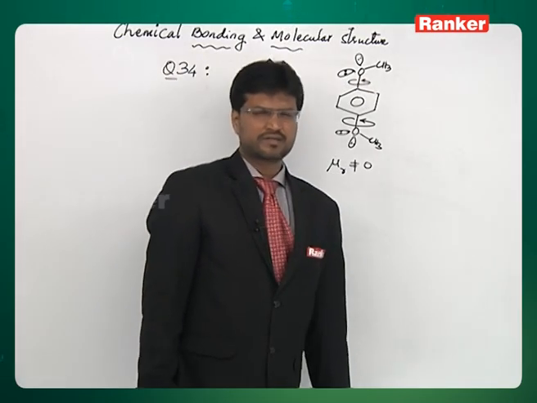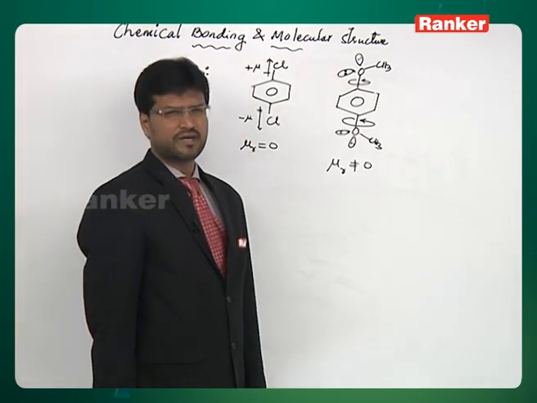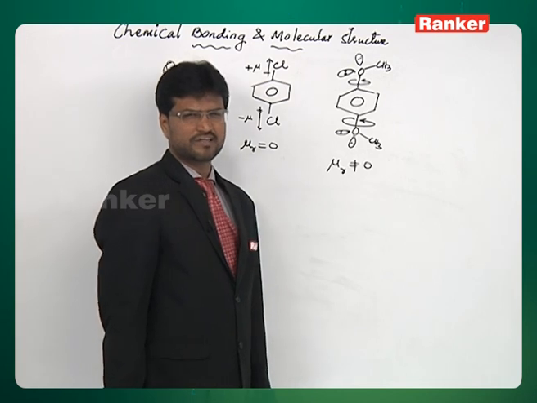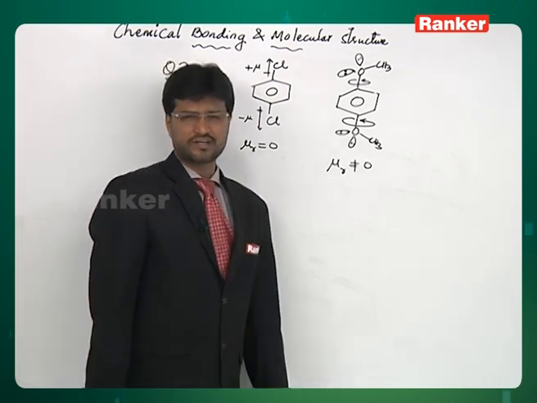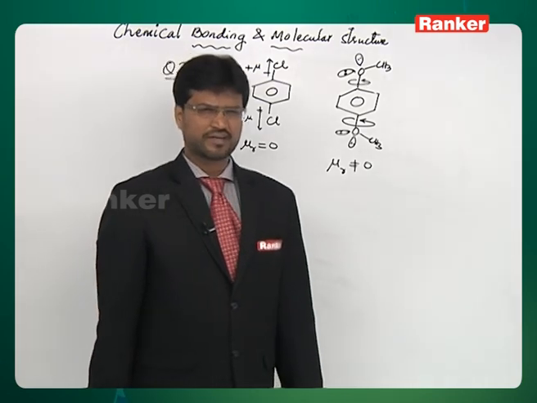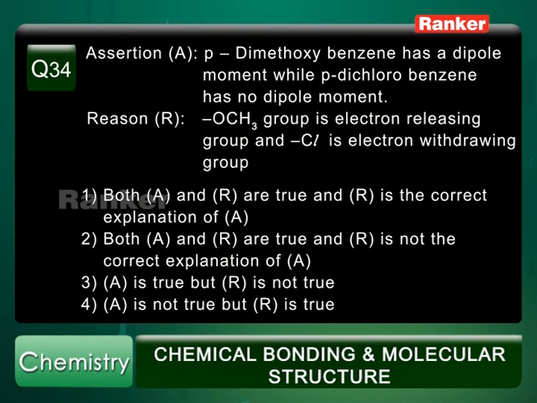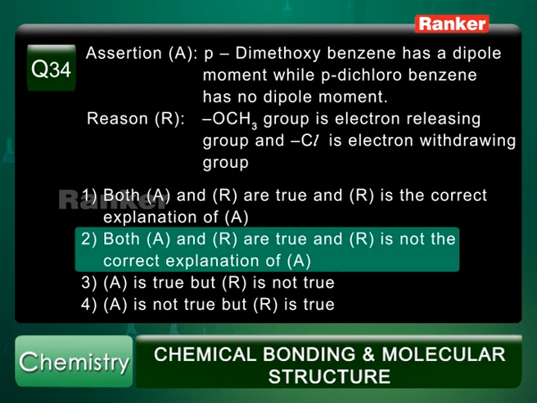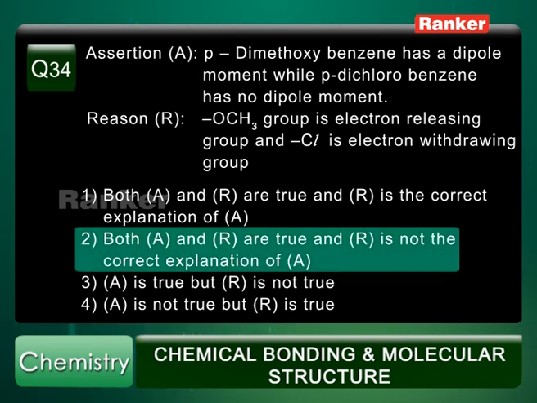So, it is a fact that both methoxy group is electron releasing and chlorine is electron withdrawing. This is a correct statement. So, both the statements are correct, but it is not a correct explanation for statement 1. So the correct answer has to be the second option. Both A and R are true. R is not the correct explanation of A.